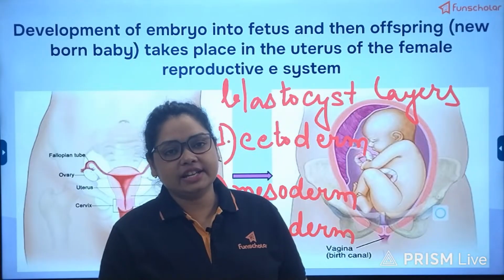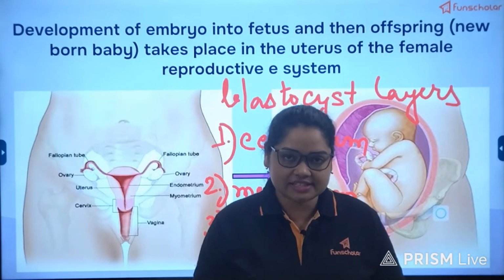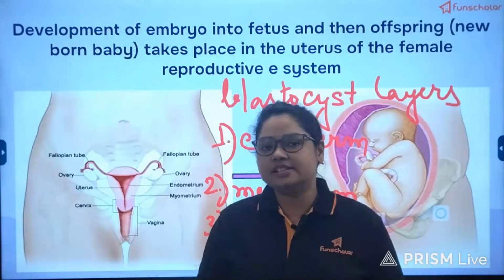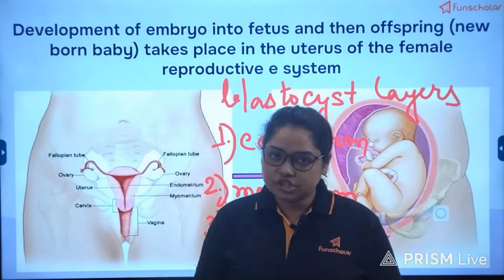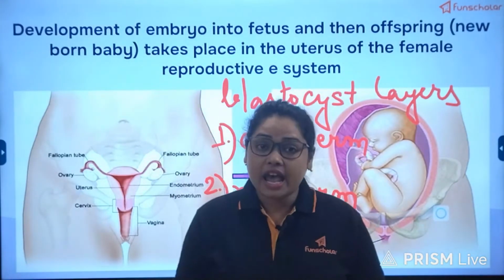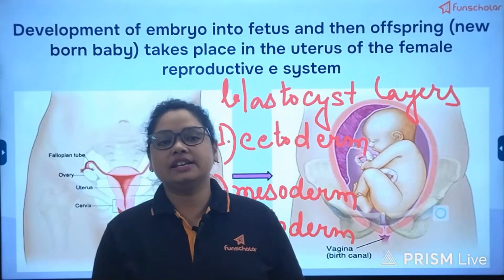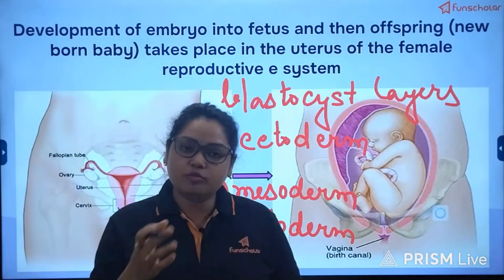Now, when we studied tissues in the earlier class, that is 7th standard, the definition of a tissue was that it is a cluster of cells which have similar structure as well as similar function. Along with that there was another criterion, that the cells of a tissue have a similar or the same origin.